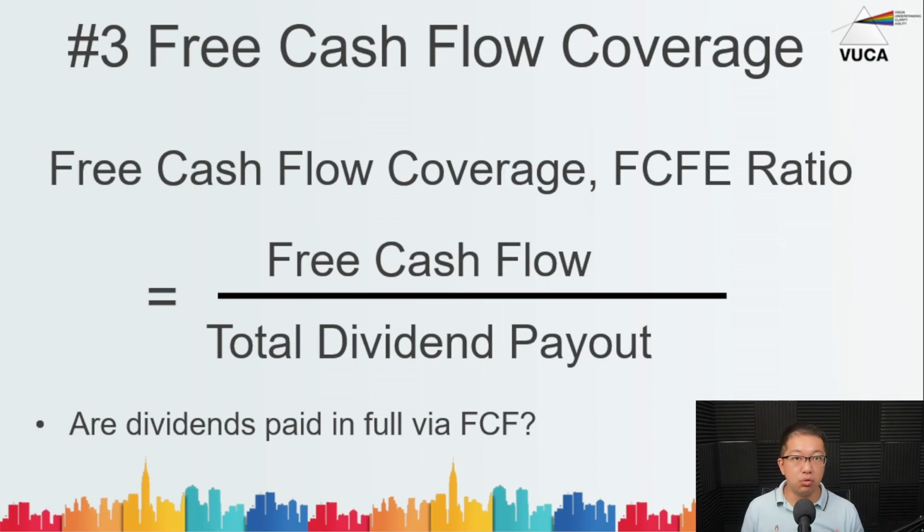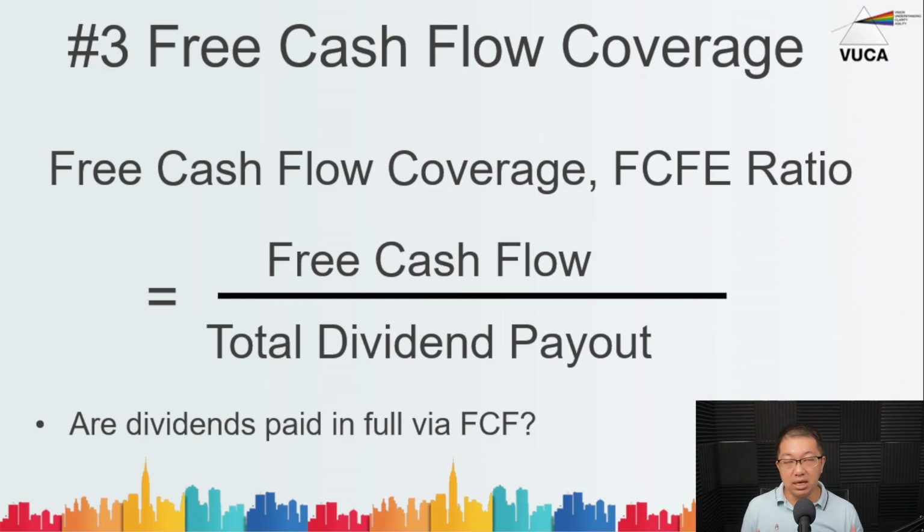Anytime a company wants to grow, most likely they have to spend capex or capital expenditure to either build a new factory or to expand the existing facilities that they have. So whatever cash flow you receive from the business, which is your operating cash flow, net of the capex, it would be the surplus money that you can either use as retained earnings to keep within the company, or you can use that to pay out the dividends to shareholders.